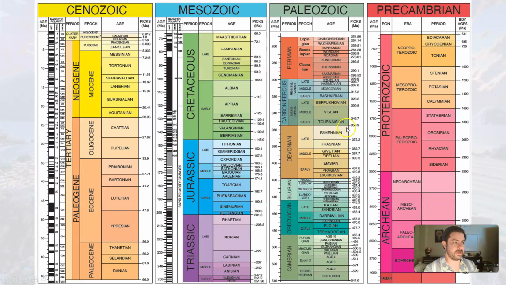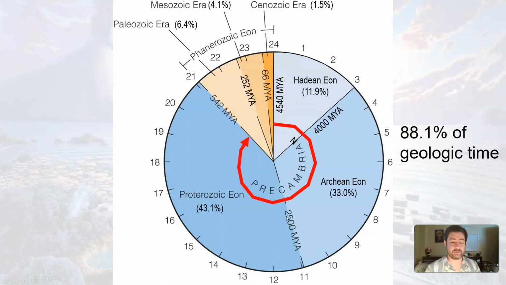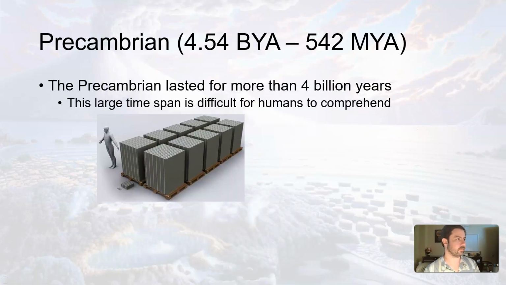The reason it's called the Precambrian is because after the Precambrian comes the Cambrian period. So the Precambrian is everything before the Cambrian. A lot of stuff happened in the Cambrian. That's why it's so special. So all this time represents over 88% of all of Earth's history contained in the Precambrian. But again, we'll just focus on the Hadean and the Archean for this unit.